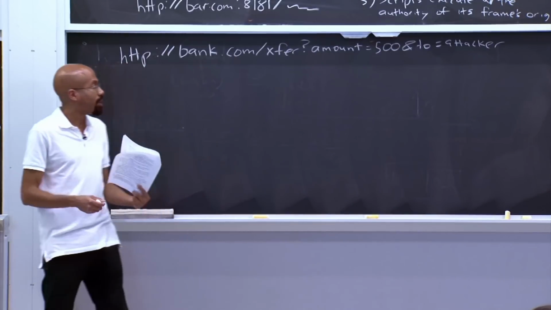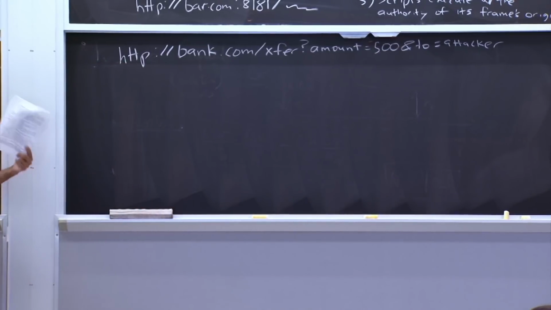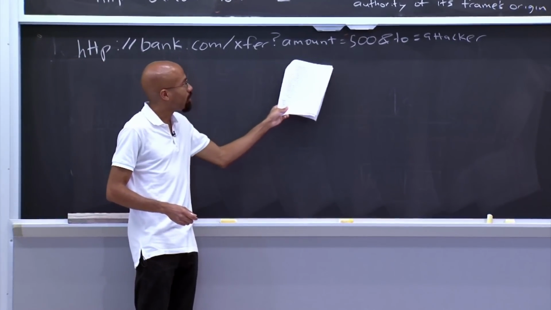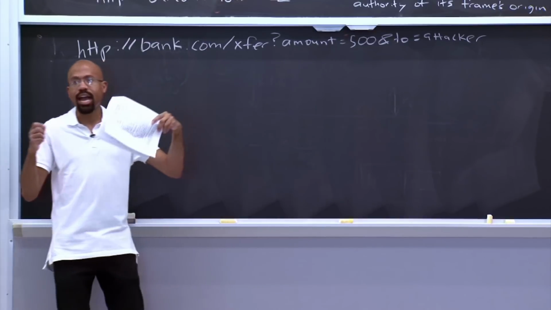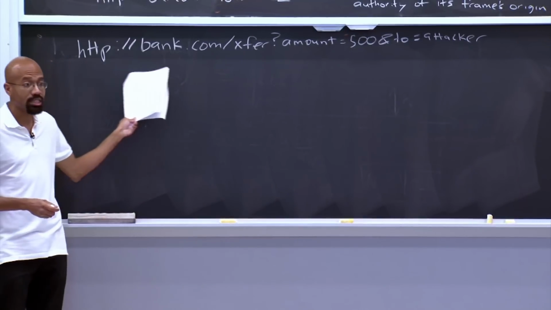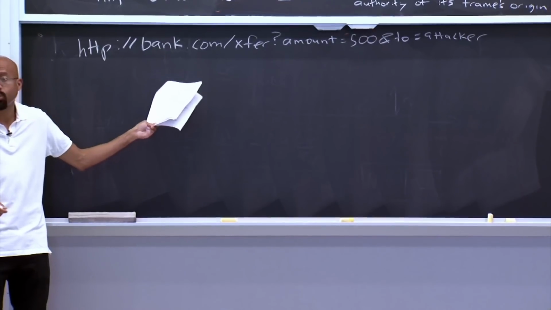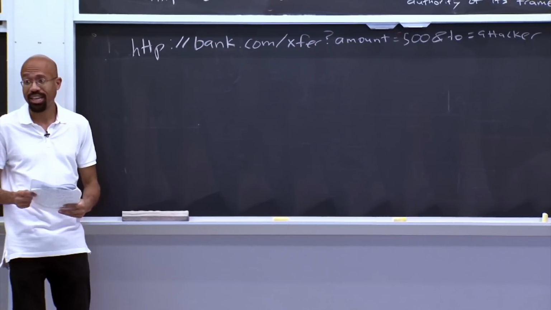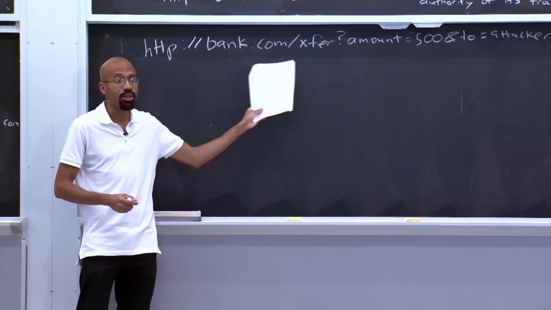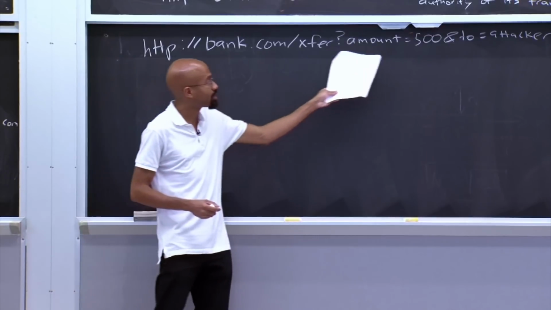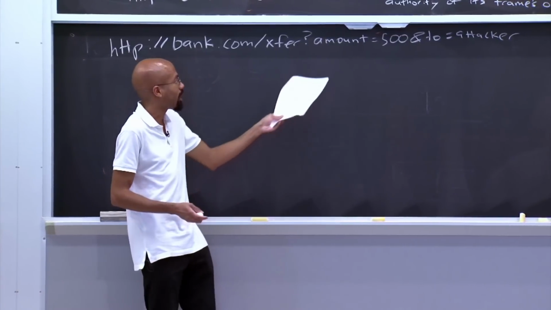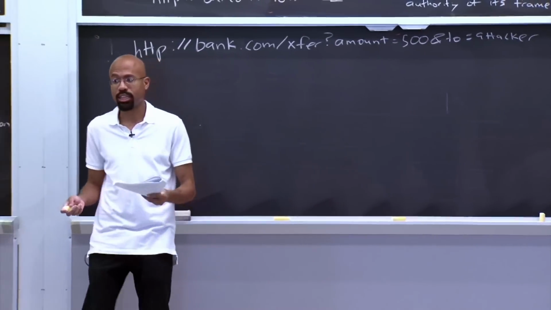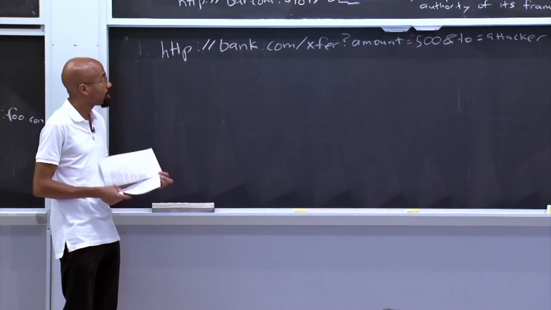Now, the attacker page, which the user visited because somehow the attacker has lured the visitor to go there, won't be able to see the contents of this child frame, because it's probably going to be in a different origin. But the bank.com page will still do what the attacker wants, because the browser is going to transfer all the user's cookies with this request. It's going to look at this command and say, oh, the user must have somehow asked me to transfer $500 to this mysteriously named individual named attacker. OK, I'll do it. Seems reasonable. So that's a problem.